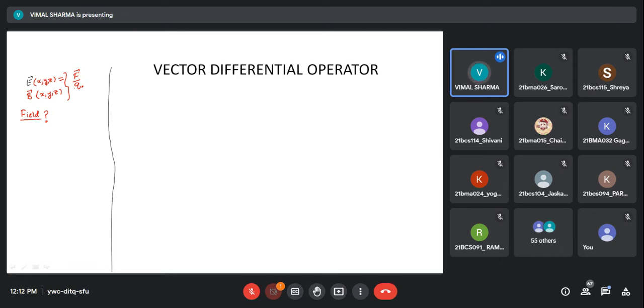If we are interested in gravitational field, then force per unit mass is the physical quantity which we will be measuring. And this physical quantity we are measuring is a function of space coordinates. It is a function of position. It varies with position. At different points in this field, I have different F divided by q naught.